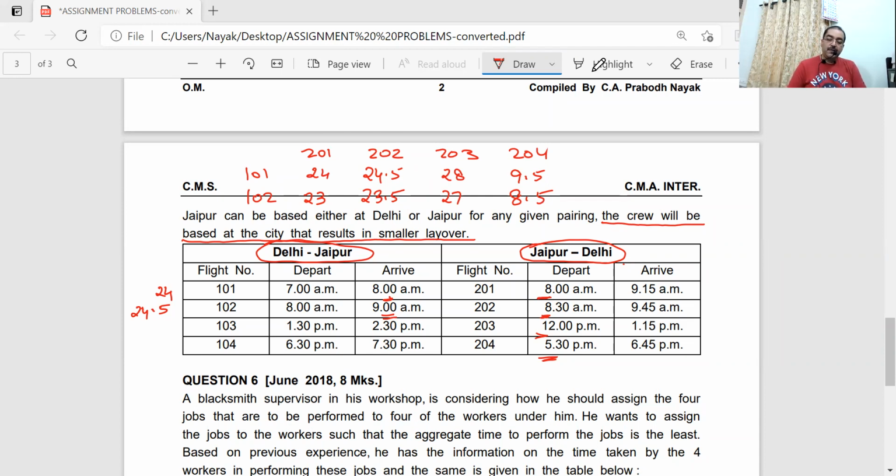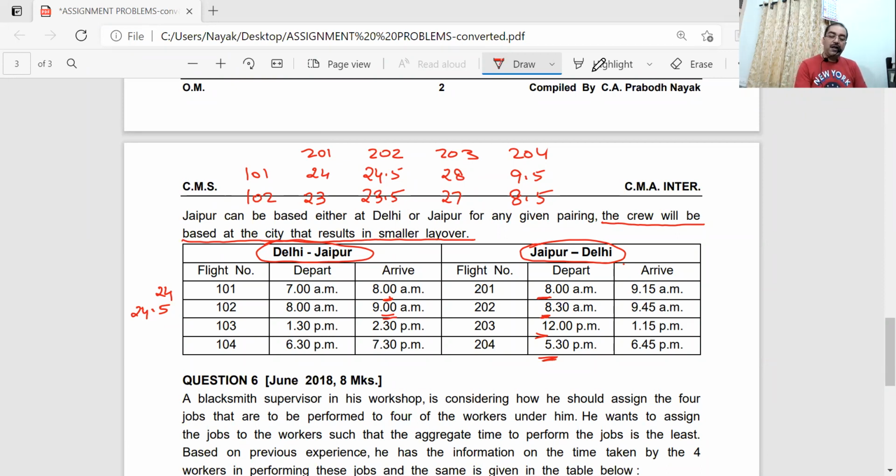Next line, right? Let us start. To calculate the layover time for a crew that is based in Delhi.